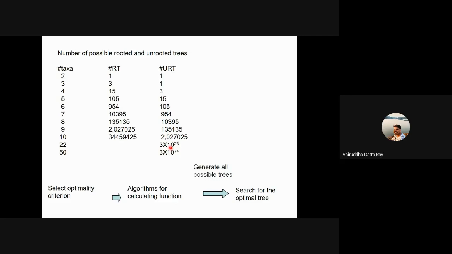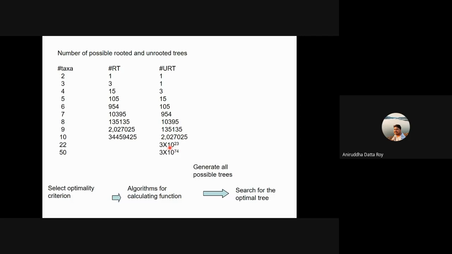So the whole point of showing this is that methods like UPGMA and neighbor joining, which give you only one tree, are different from tree building methods which look at all possible trees, and therefore your tree building methods are getting more and more computationally intensive.